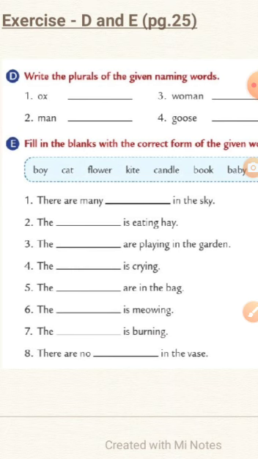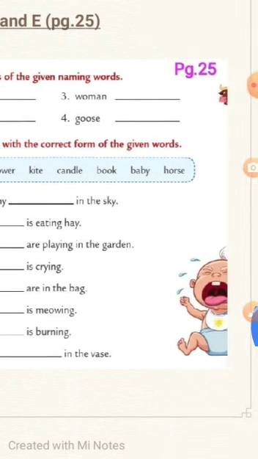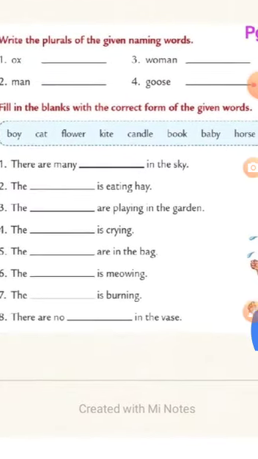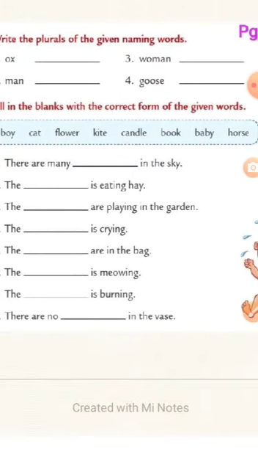Let's read this instruction. Fill in the blanks with the correct form of the given words. The words are given in the box here, the highlighted box. So let's read the words given in the box first. The first word is boy, then cat, flower, kite, candle, book, baby, horse.